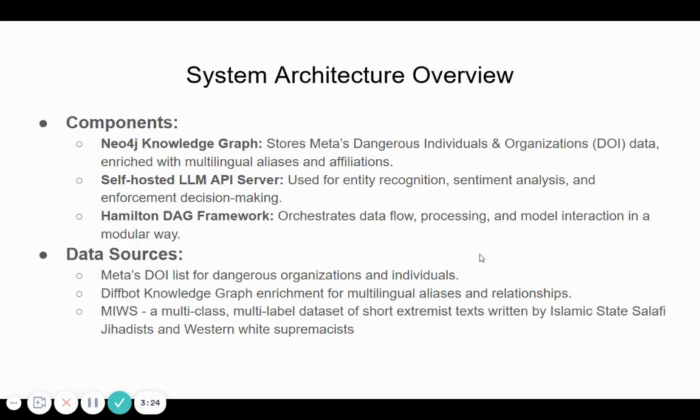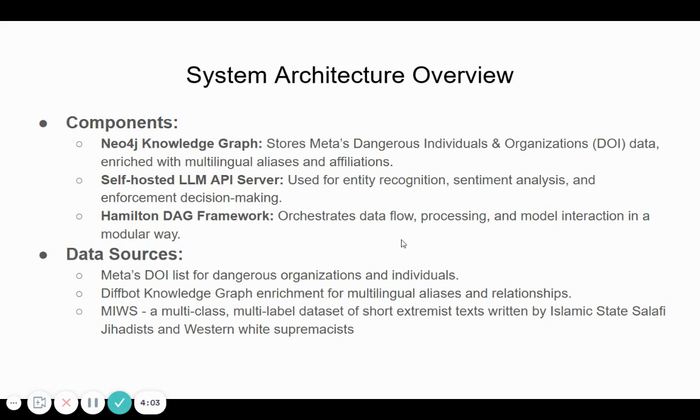Second, we are using self-hosted LLMs in an LLM API server in order to handle named entity recognition, sentiment analysis, and the enforcement decision-making, which keeps the architecture efficient and cost-effective. And then finally, in order to handle the overall data flow in the application layer, I implemented the Hamilton DAG framework, which allows me to build modular functions in a directed acyclic graph for each step of the pipeline. Each component is then handled as a modular task, which enables us to have a highly organized and scalable architecture.